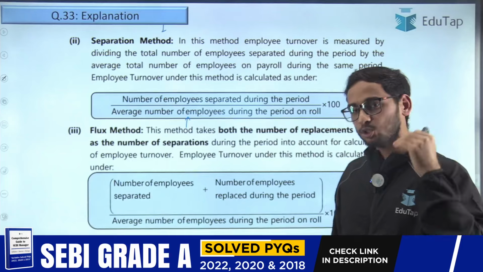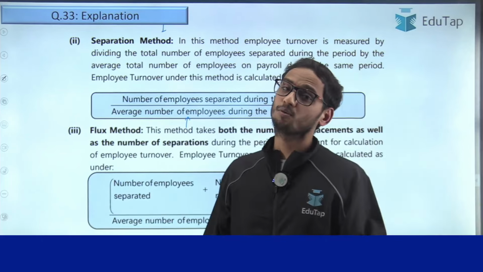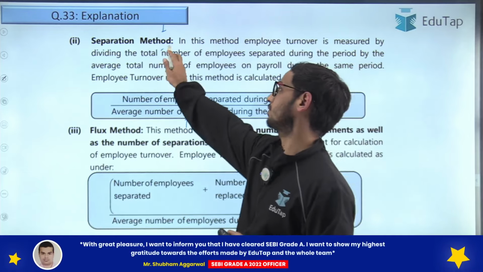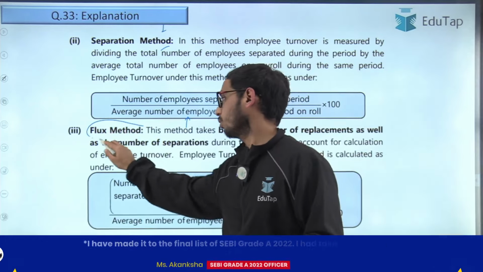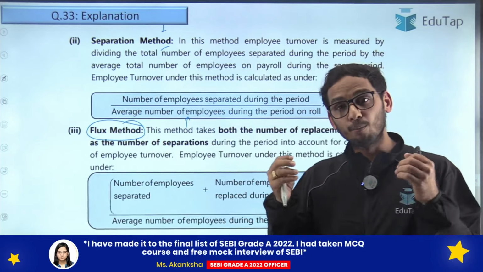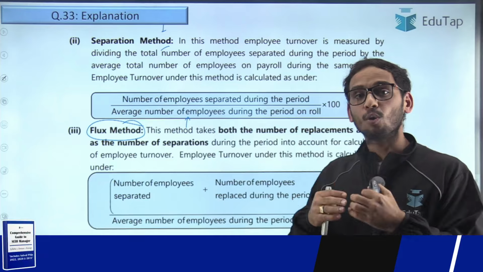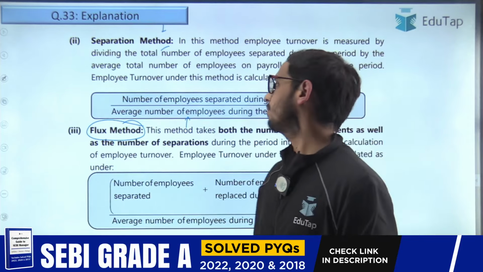When you compare these two numbers, then labor turnover comes, but with the separation method, right? But the more appropriate method would be the flux method. Why am I saying so? Because the flux method is going to incorporate both of the elements, the employees who have been replaced and the employees who have been separated, right?